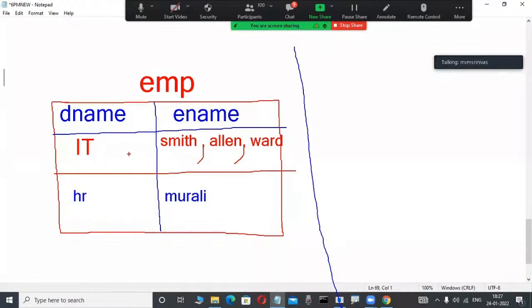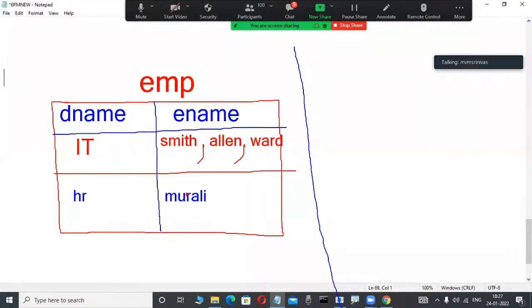Why? Because in any relational data model product, data is represented in the format of tables, and tables are implemented based on some rules. What is that? In this table, this is a cell. This is another cell. This is another cell. This is another cell. But every cell has a single value. Suppose here this IT is a single value, there is no problem. Again, HR is a single value, there is no problem. Murali is a single value, there is no problem. Data in each column should be atomic. That is a rule.